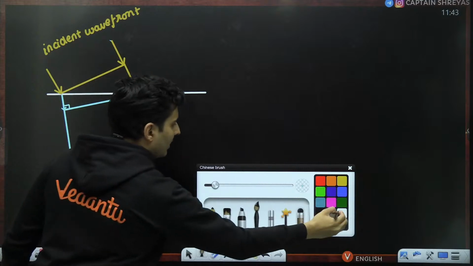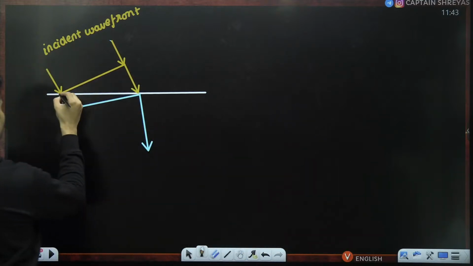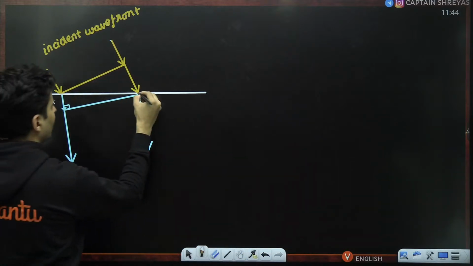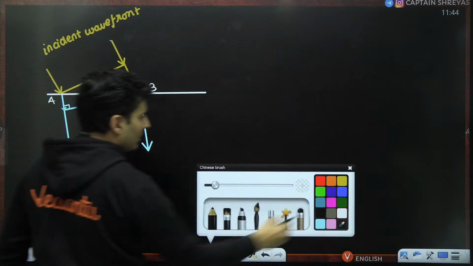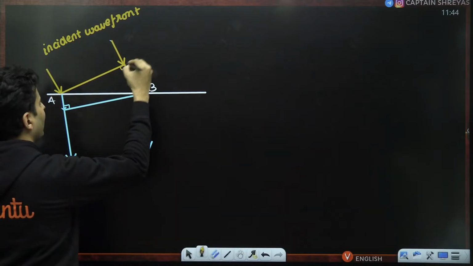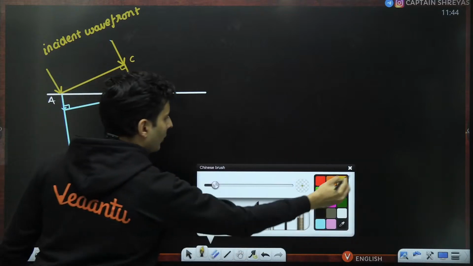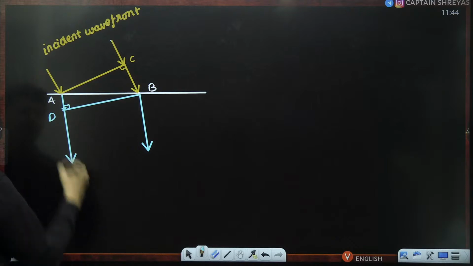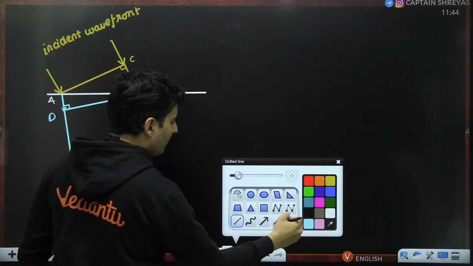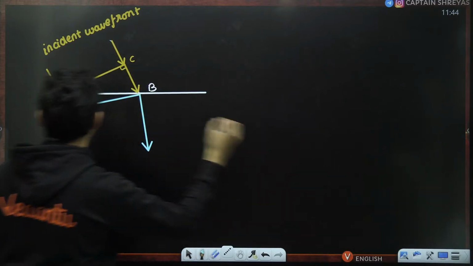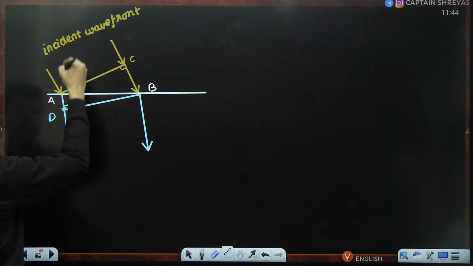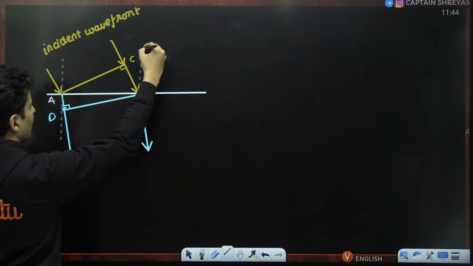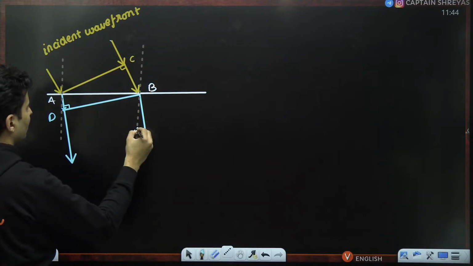Okay, you can start marking some points. This point I can call A, this point I can call B, this point over here I can call C, and this point over here I can call D. I can also draw perpendiculars over here like this. That is basically the normals, so I can just show the normals over here like this.